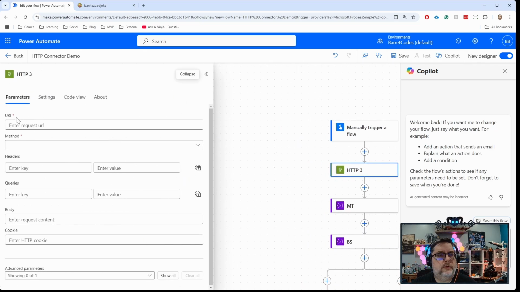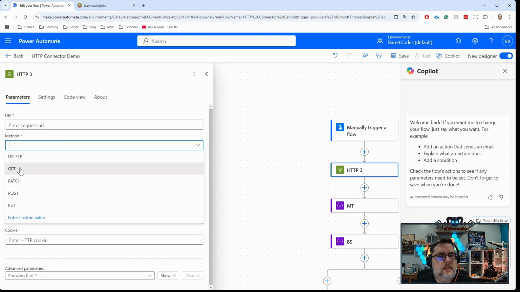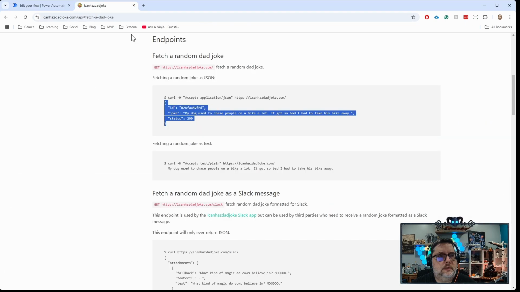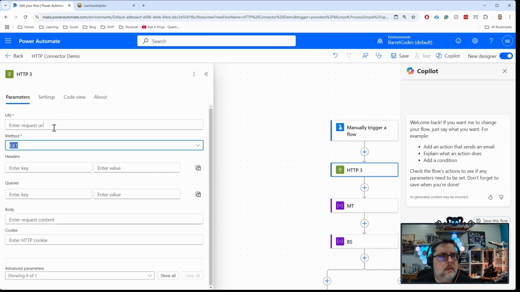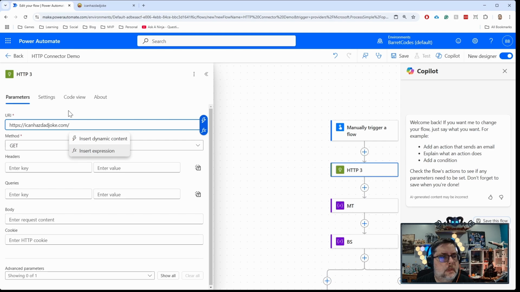So what you're going to set up here, and there's really not many options, so it's pretty straightforward. If you're familiar with doing curl requests, it's basically doing the same thing. You have the endpoint that you're going to hit, which is the URI. You're going to do the method. In this case, we're going to do a GET. And let's go over here and get our endpoint. It's going to be this one right here, icanhazdadjoke. And then we're going to put in our headers.